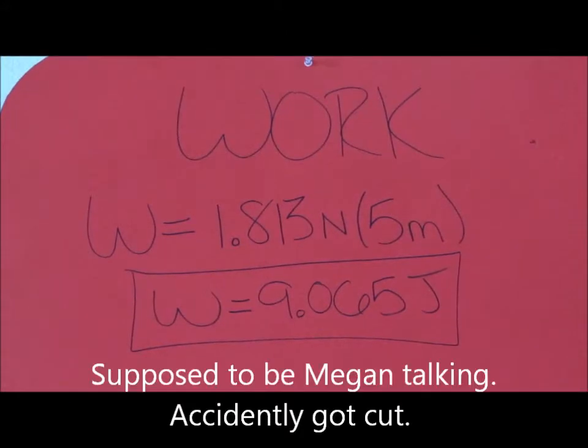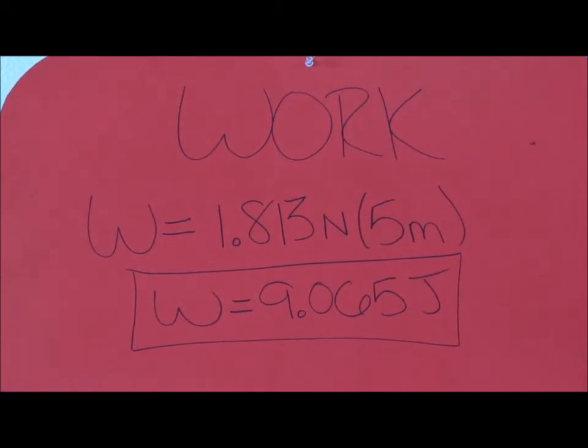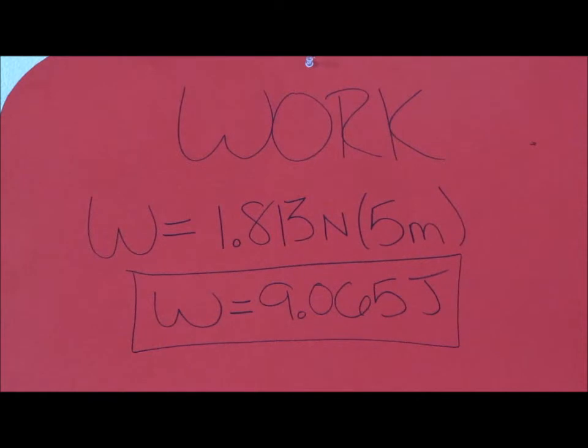You solve for work by multiplying the force and the distance together. The force is 1.813 newtons. That's equal to the weight of 2/10 of a can of Pepsi. The height of the average apple tree is 5 meters. So you multiply those together to get your work.